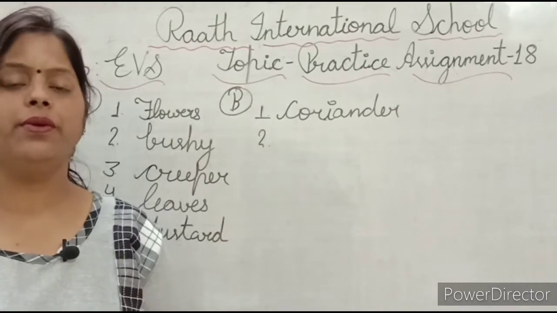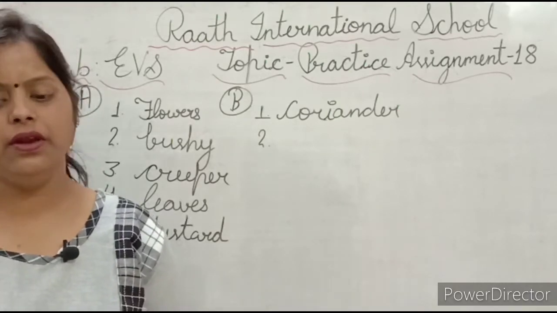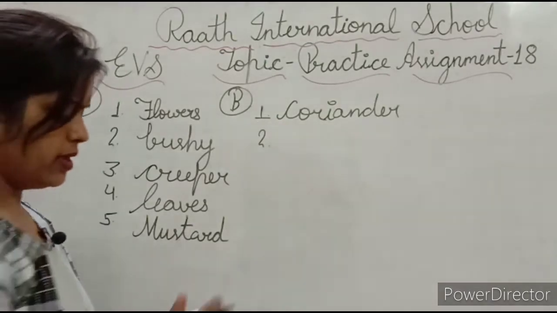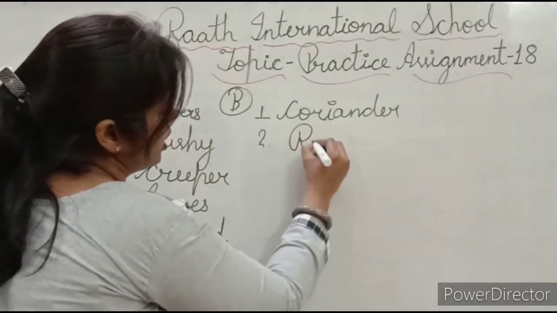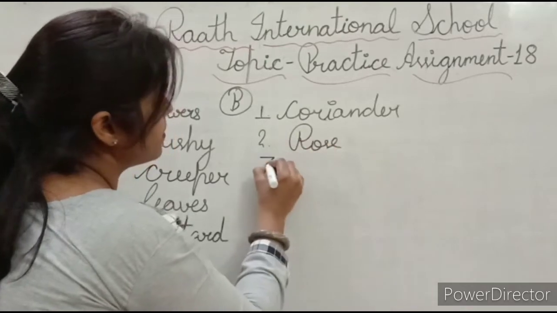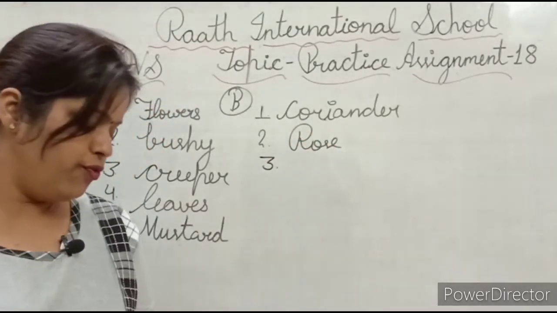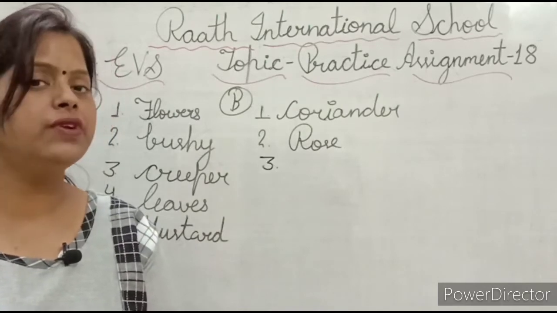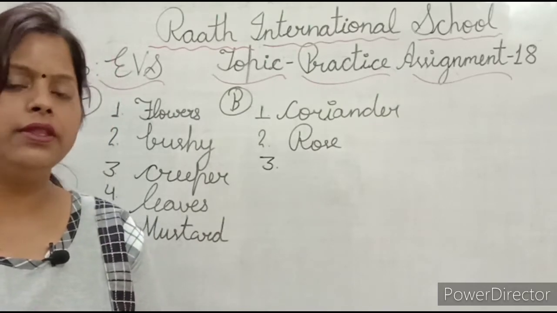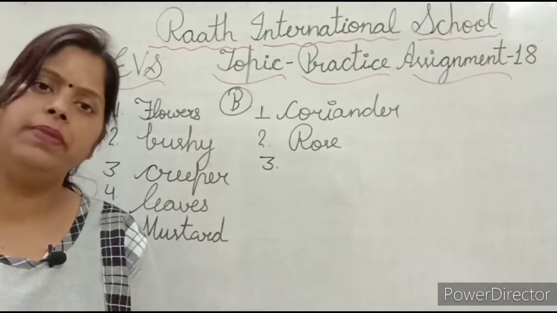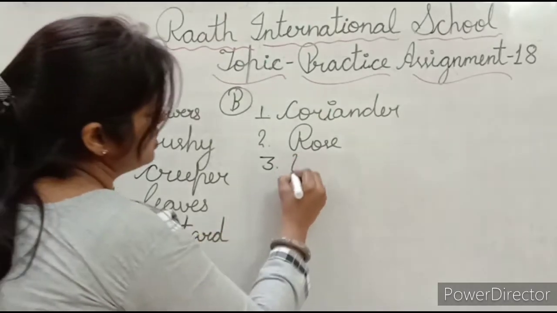Now next is rose, cumin and cardamom. So what is odd one? Rose. Okay, and these are the spices and rose is a shrub. Rose. Now next is nuts, dry fruits, wool and coffee. Which one is odd one beta? देखिए, wool we get from the animal and rest of we get from the plants. So wool is odd one.